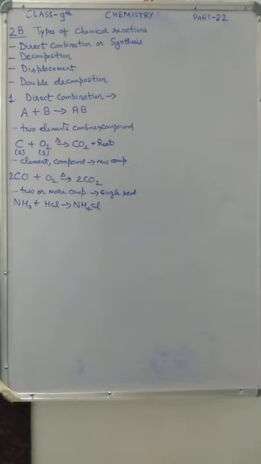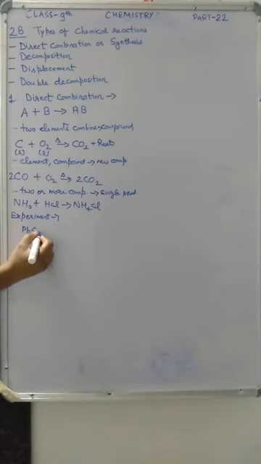Now so many experiments are also given for this. One experiment I am going to explain. You have to take some black lead sulfide, PbS, in a test tube and you have to heat it in the presence of oxygen.